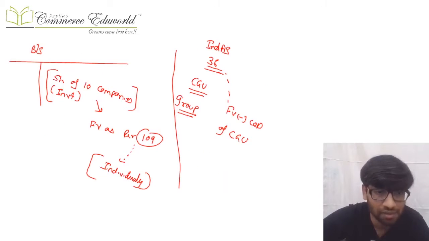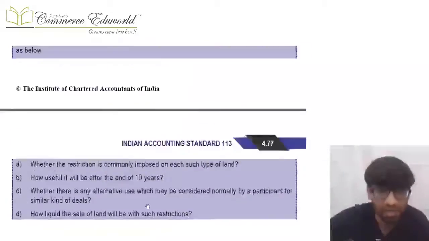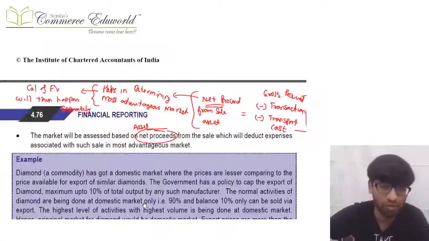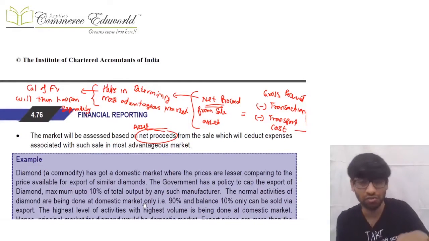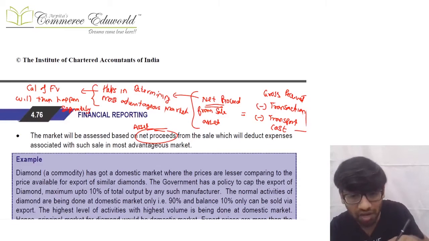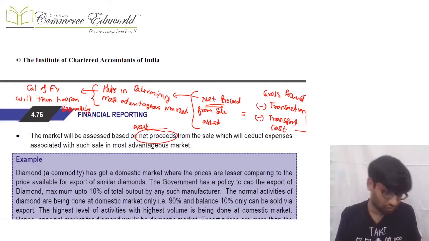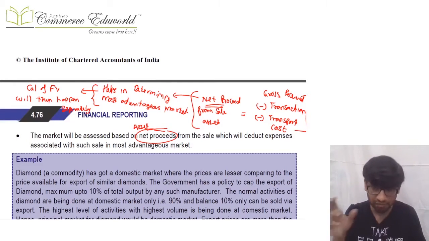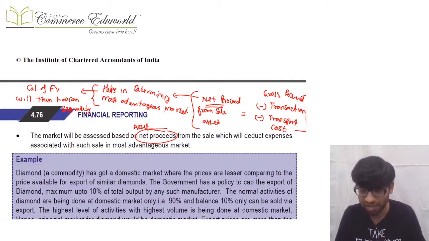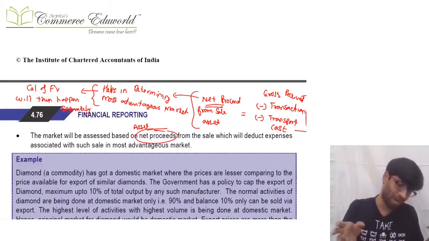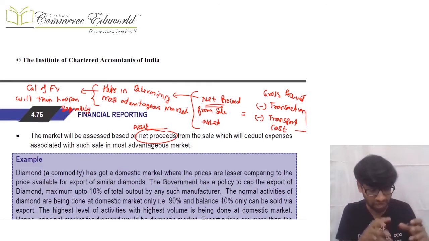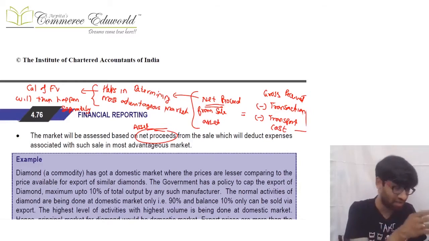You need to understand that net proceed was calculated just to decide the most advantageous market. Net proceed was used to decide only that most advantageous market. So while calculating the net proceeds of an asset, we took the gross proceeds minus the transaction cost minus transport cost, and we got that net proceed. Once we got that net proceed, then we decided the most advantageous market. Let us say there are two markets, market A and market B, and we calculate net proceeds from both market A and market B. Then we decided market A is the most advantageous market.